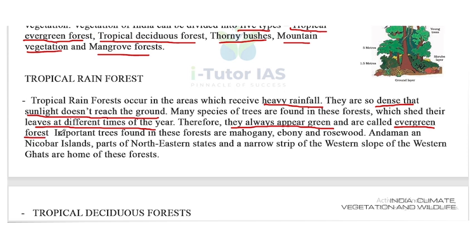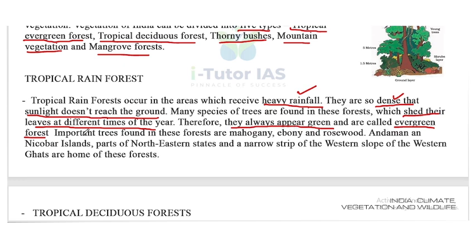So what are the points? First one is they receive heavy rainfall. Second one is they are dense and the sunlight does not reach the ground. Then the third point is they shed their leaves at different times of the year, not a particular time, and therefore they always appear green in color, so they are called evergreen forest.